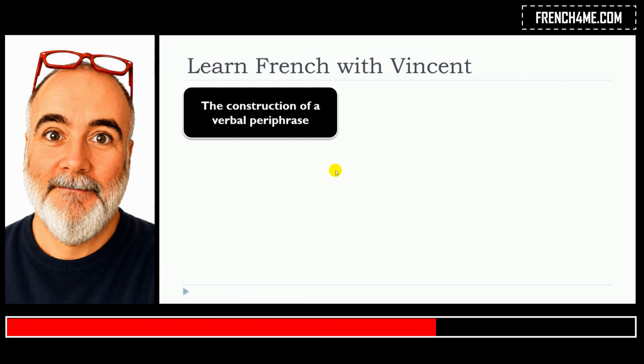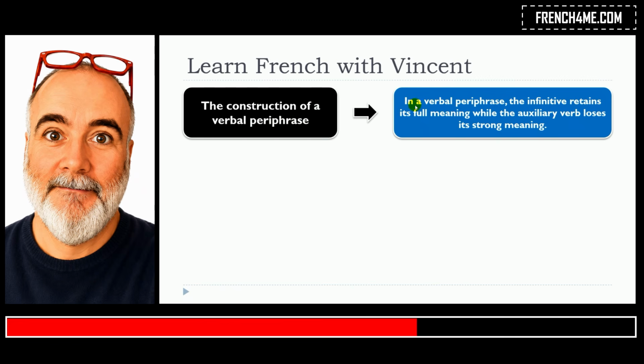This lesson is about the construction of a verbal periphrase. In a verbal periphrase, the infinitive retains its full meaning while the auxiliary verb loses its strong meaning.